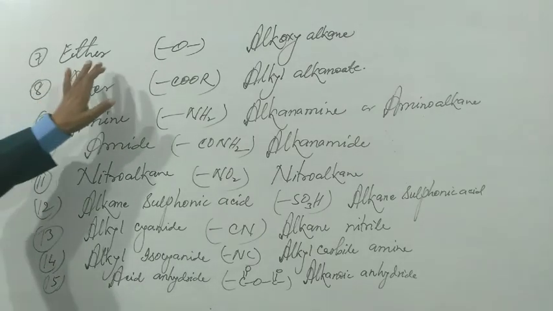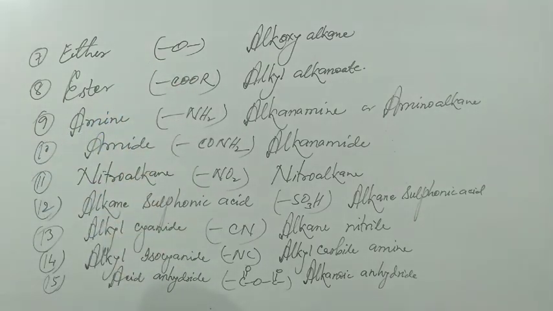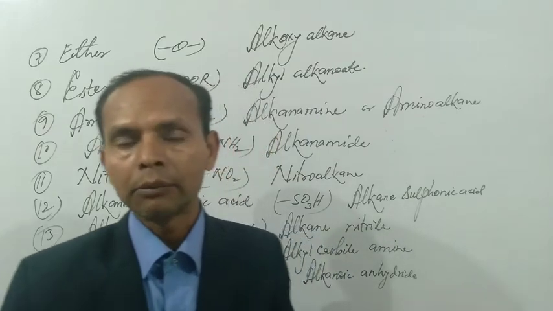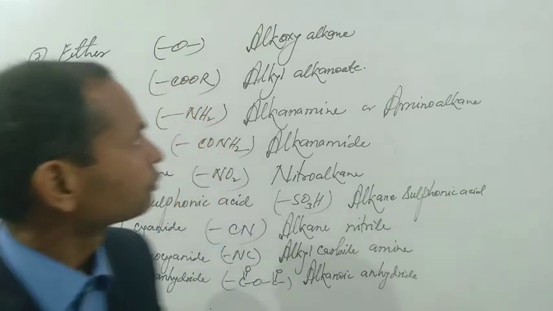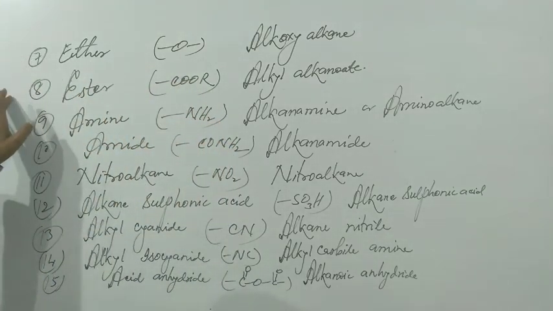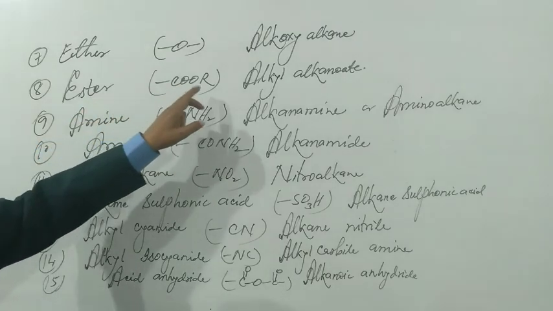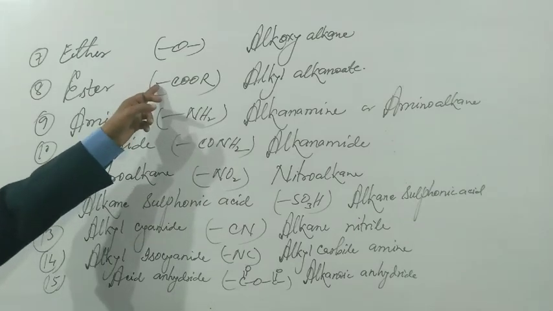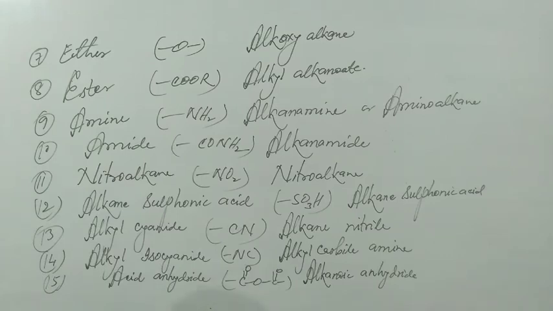In 7th number, ether. Symbol of ether is bond O bond. This bond can be linked with alkyl group. An alkyl group is the group that can be obtained by the removal of one hydrogen atom from any alkane group like methane, ethane, propane, butane, pentane, etc. Another is ester. Symbol of ester is bond COR. This is the alkyl group, and this bond will be linked with alkyl group also. IUPAC name of ester is alkyl alkanoate.